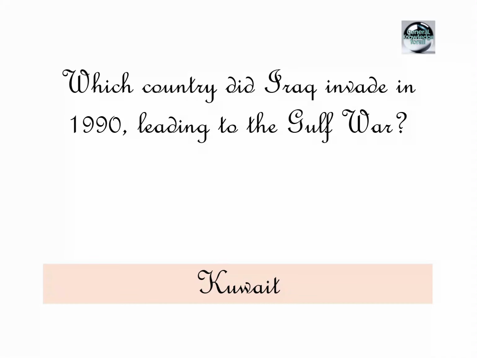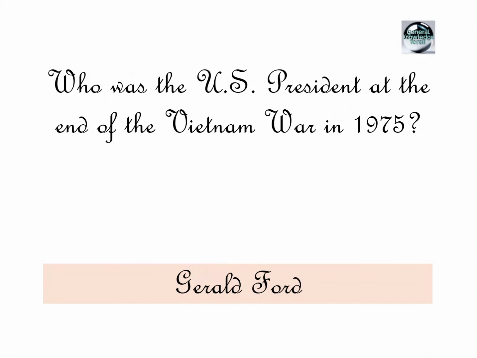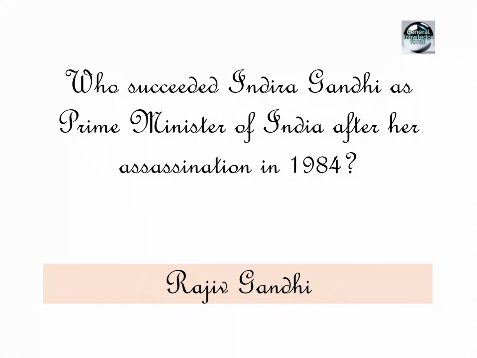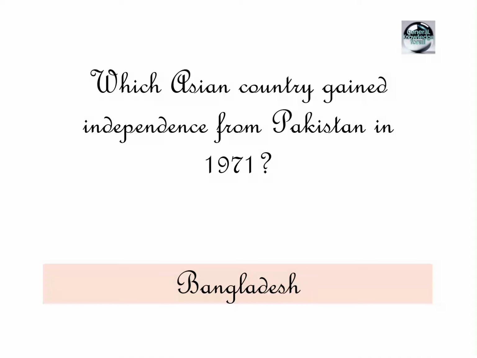Kuwait. Who was the US President at the end of the Vietnam War in 1975? Gerald Ford. What year did apartheid officially begin in South Africa? In the year 1948. Who succeeded Indira Gandhi as Prime Minister of India after her assassination in 1984? Rajiv Gandhi. Which Asian country gained independence from Pakistan in 1971?